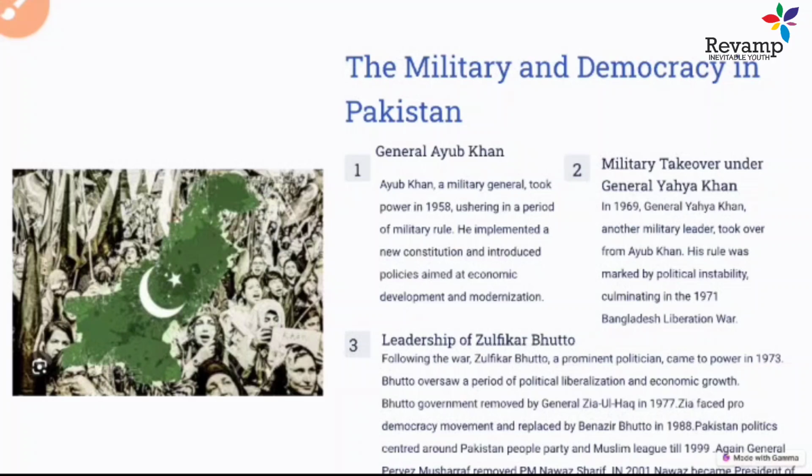But later it was also replaced by General Zia. General Zia started a pre-democratic movement in 1982. Later an elected government was established in 1988. So there were sudden replacements of government, from military to democracy and from democracy back to military. Later, under Benazir Bhutto, whose famous party was the People's Party, there was a tussle between the People's Party of Benazir Bhutto and the Muslim League. That's also a very complicated issue.